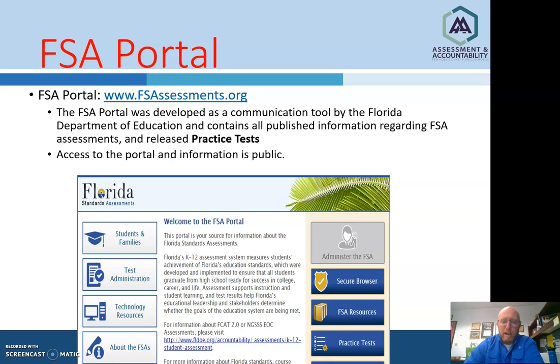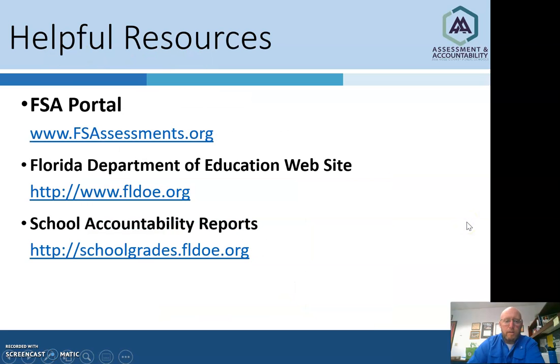To find out more information about the FSA, you can go to fsassessments.org. This is what the homepage looks like. Again, they have a Student and Families tab that you can access for resources. Right here on the right-hand side is where you would take any practice tests that you want. So fsassessments.org is probably your first stop for helpful resources. The Florida Department of Education website as a whole is fldoe.org, and there is the student accountability reports that have to do with school grades at